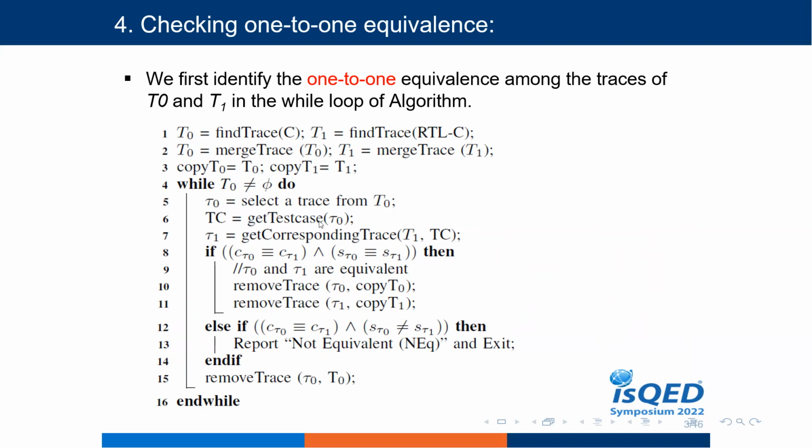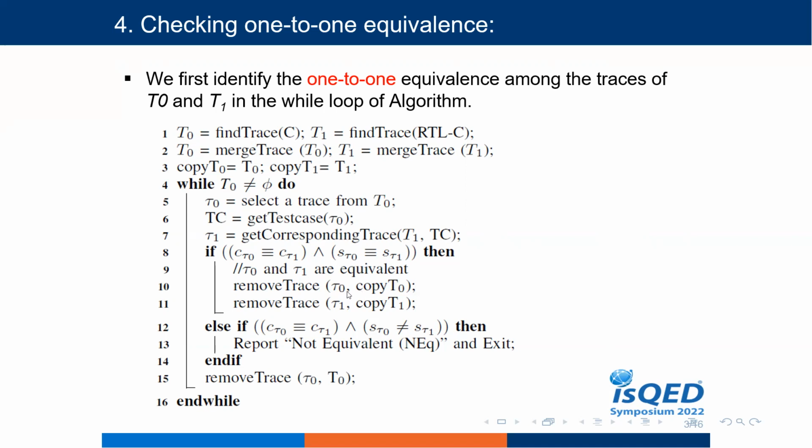Then we get the test case for this one. Then we apply the same test case to T1 to find the corresponding trace, pi 0 and pi 1. A potential corresponding trace pair is equivalent if their respective condition of execution and data transformation are equivalent. If they are equivalent, then we can say that these two traces are equivalent.